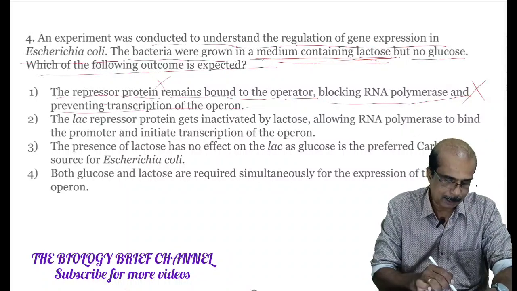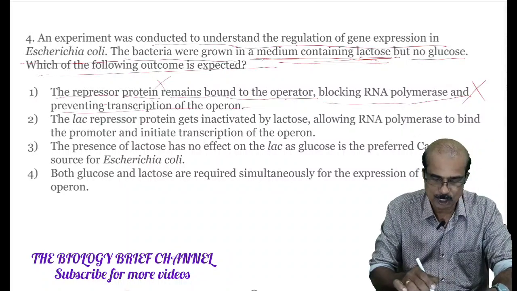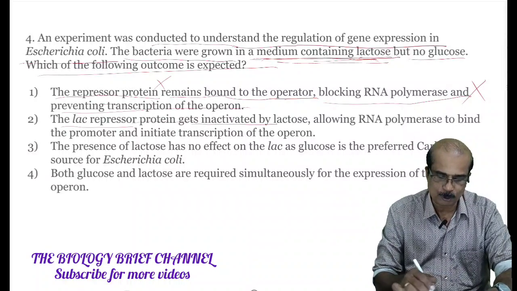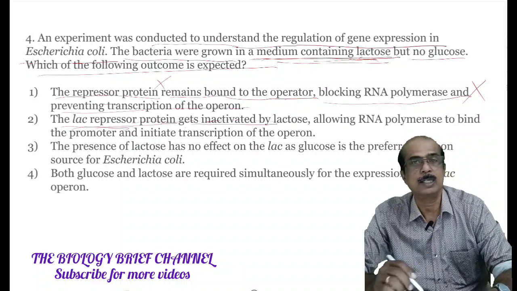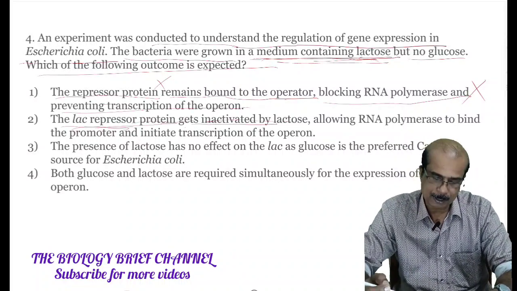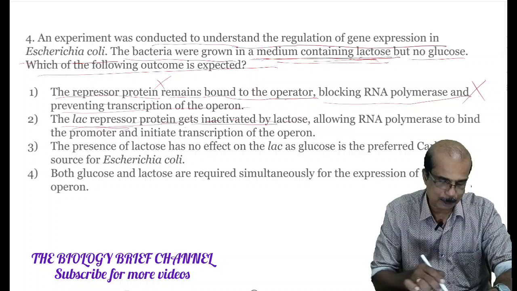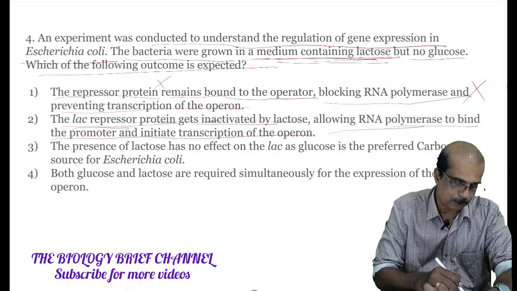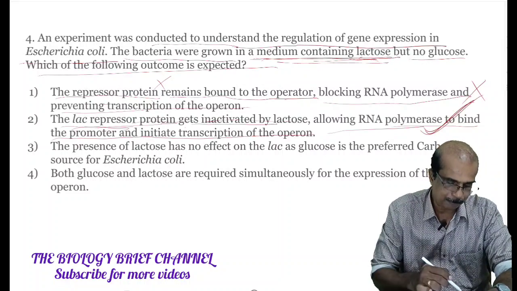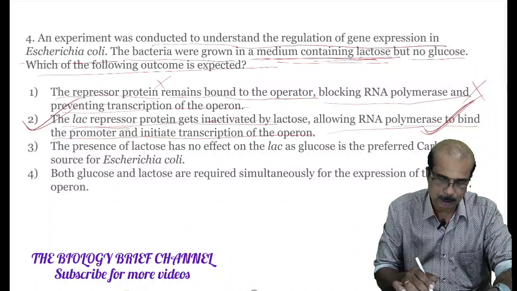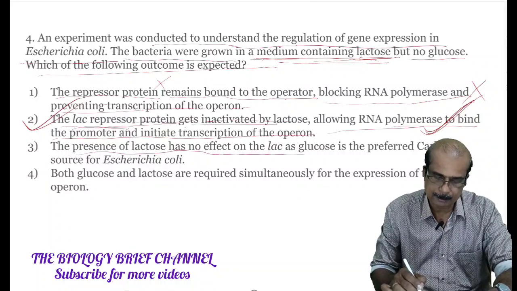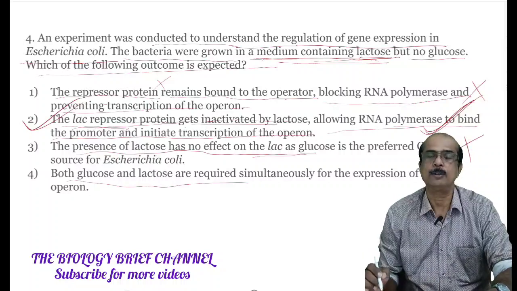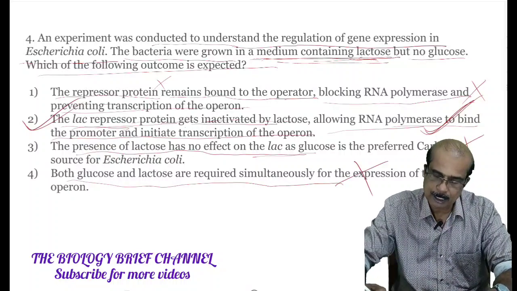So wrong option. Second one: the lac repressor protein gets inactivated by lactose. Correct answer. The lac repressor protein combines with the lactose and becomes inactivated, and it cannot bind to the operator site, allowing RNA polymerase to bind the promoter and initiate transcription of the operon. The second option is the answer to this question. The third option, the presence of lactose has no effect on the lac operon: wrong option. Both glucose and lactose are required simultaneously: it is also a wrong answer. So our answer is the second option.